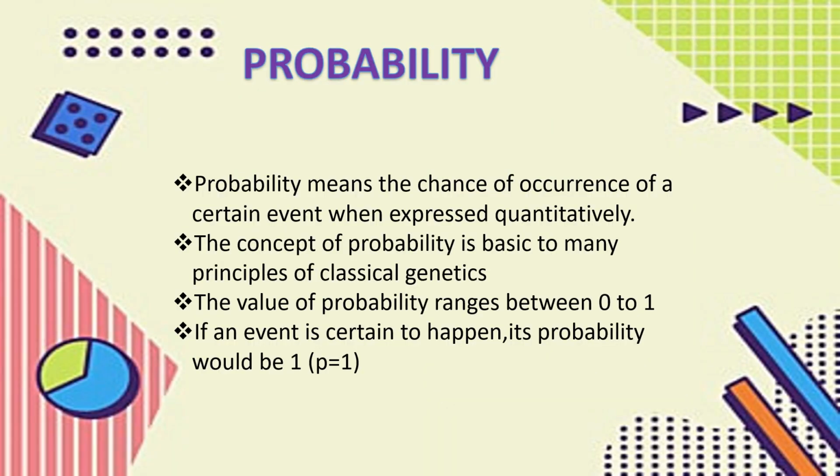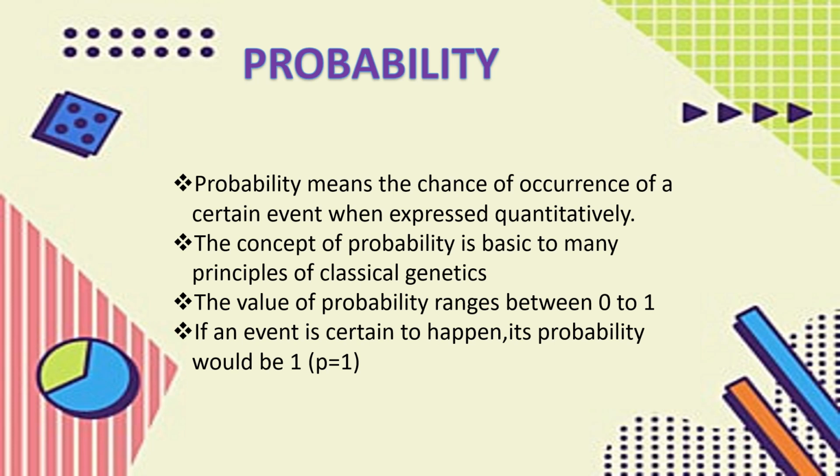I would like to start with an example. Suppose we are tossing a coin, we can get either head or tail. There are two possibilities. And if I am asking what is the chance of getting head, it is actually 1 by 2 or 50-50 chance. While we are tossing a coin, the number of ways in which you can get a head is only 1 and the total number of possibilities is 2, that is head and tail. So the chance of getting head is 1 by 2. That is actually what we call probability.